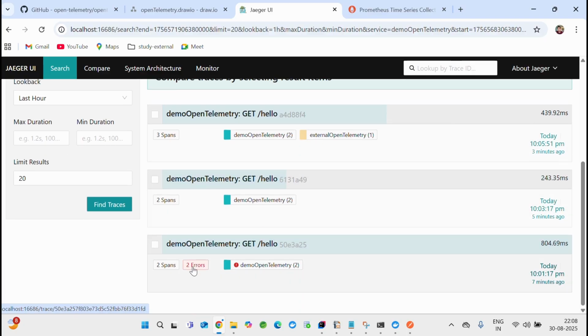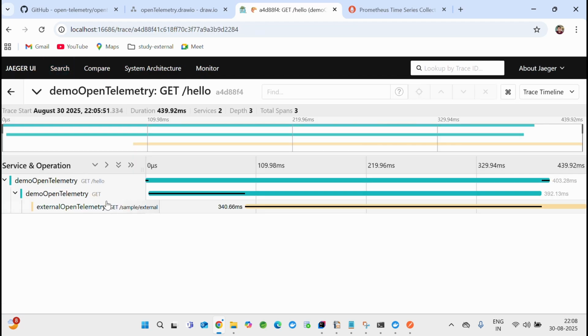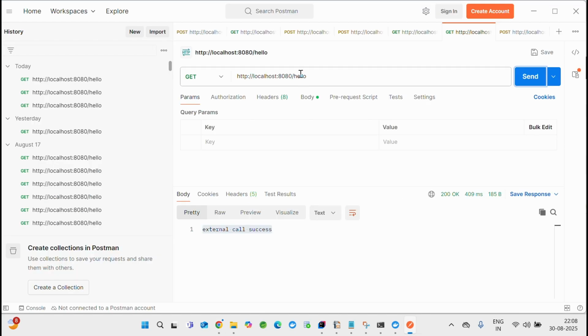We called it and then it gave an error. So let's not go into that. Let's click on this span. Now see how beautiful this is. I'm calling this hello, which is nothing but my hello API.